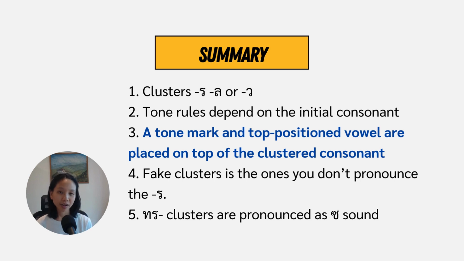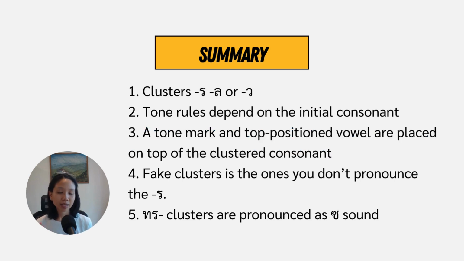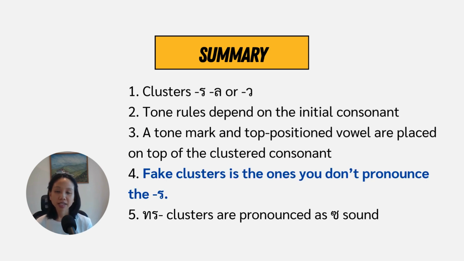not the initial consonant. And then you learn 2 exceptions of the clusters. The first one is the fake clusters. The fake clusters is the word that you see รอเรือ cluster consonants, but you don't pronounce the cluster sound. And most of the time, those words are the combination of the s initial consonants, สอเสือ สอสารา initial consonants with รอเรือ cluster consonants. And there is one word that you learn with จอจาน initial consonant, จริง. This one you need to memorize.